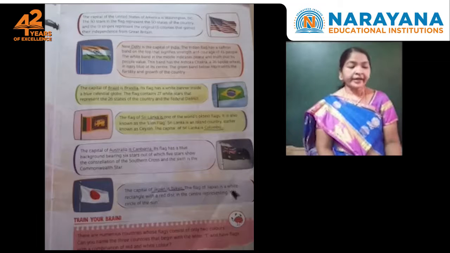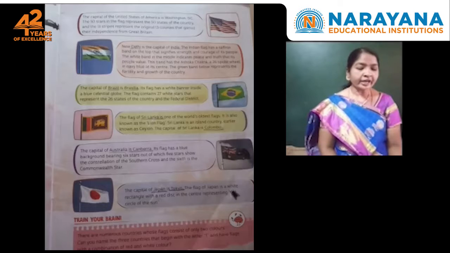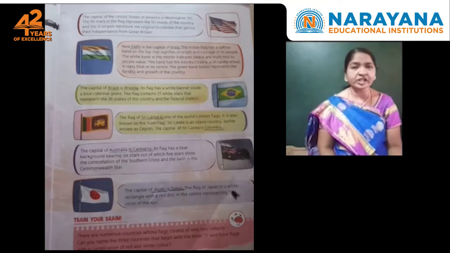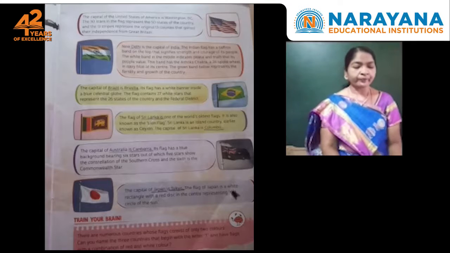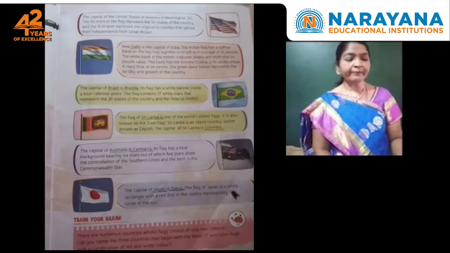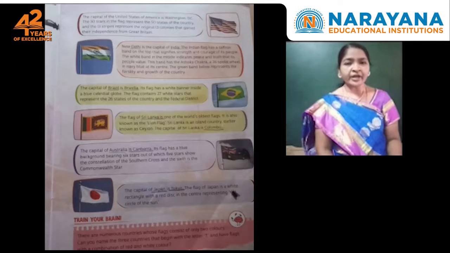It has a 24 spoke wheel, children, in navy blue, at its center. So which color will be there in the center, children? Navy blue. The green band below represents the fertility and growth of the country. So that is about our Indian flag.